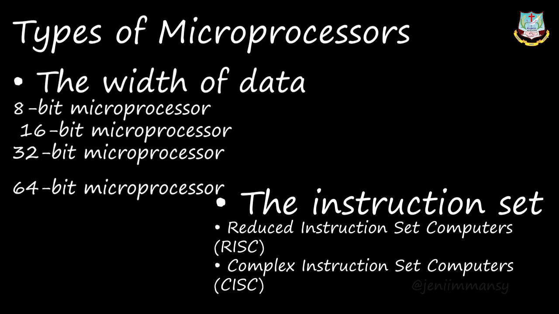Based on the data width, we have seen the types of microprocessor: 8-bit, 16-bit, 32-bit, 64-bit microprocessor. And then we have seen the classifications of microprocessor, and now we are going to move on to know about the memory devices.